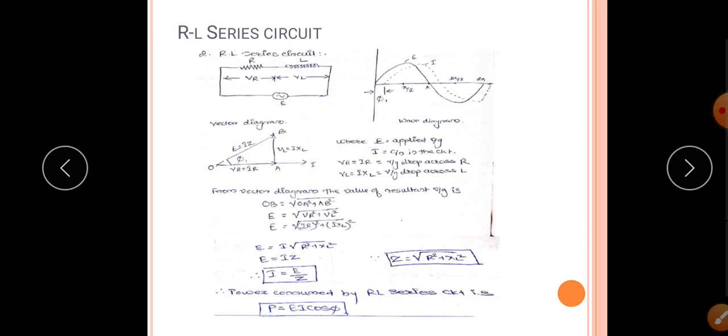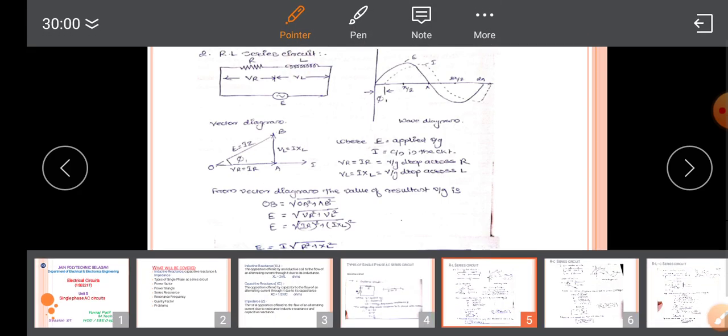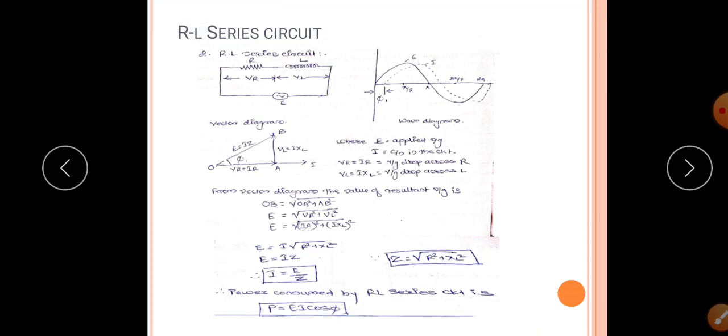Next, the RL series circuit. Consider a resistance R connected in series with an inductor across a voltage of E volts. VR is the voltage drop across the resistance R, and VL is the voltage across the inductance.